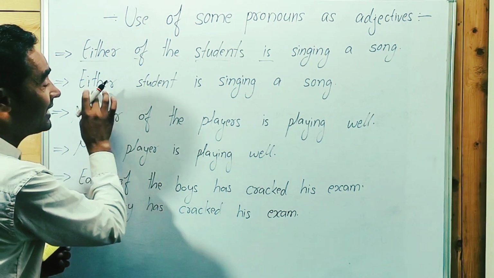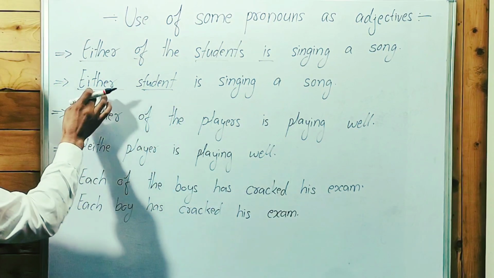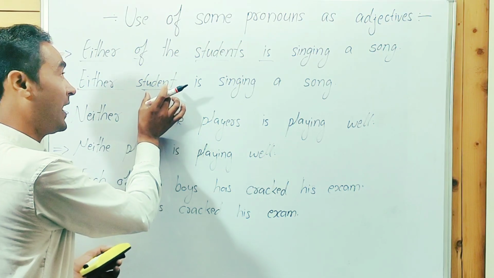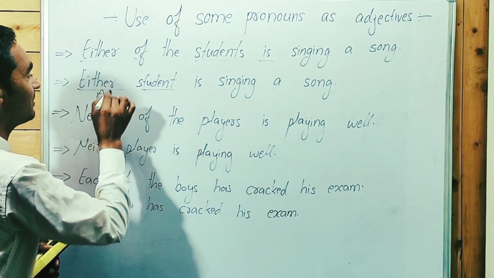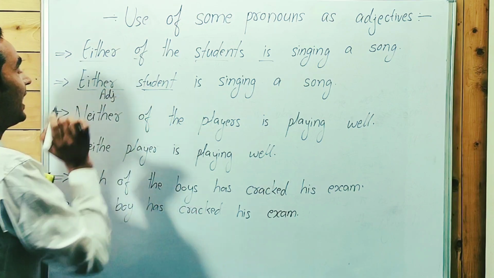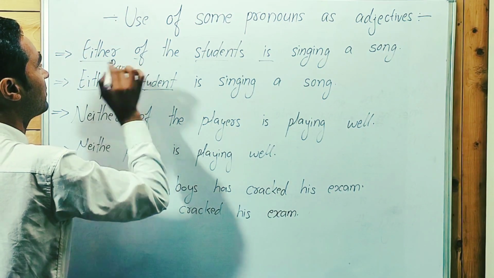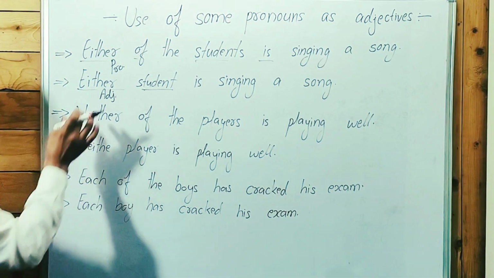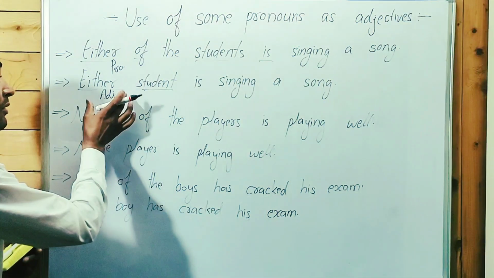Okay, either student. Guys, point to be noted: it's an adjective. Either student. Either is treated as singular, and after that we use a singular noun. Student is a noun. Here it's an adjective. I'm so sorry, I am writing roughly. Either is a pronoun. In the first sentence, either has been used as a pronoun. In the second sentence, either has been used as an adjective.